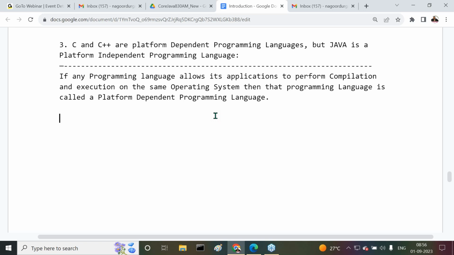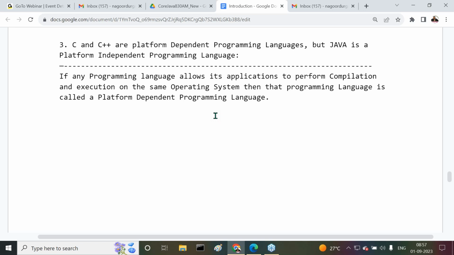Please understand the definition here. For example, if you write any program, we have to compile the program and we have to execute the program. Two things we have to do. But the question is, if we perform compilation and execution both on the same operating system, not on two different operating systems, it is not possible to do compilation on one operating system and execution on another.